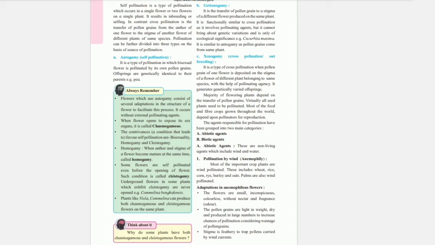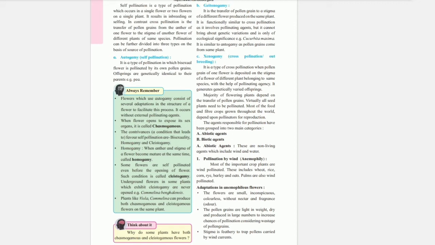Xenogamy, cross pollination or outbreeding. It is a type of cross pollination when pollen grains of one flower are deposited on the stigma of a flower of a different plant belonging to the same species with the help of a pollinating agency. It generates genetically varied offsprings.